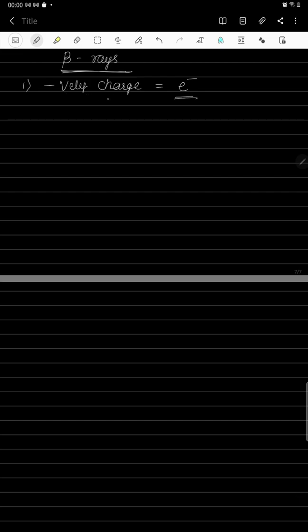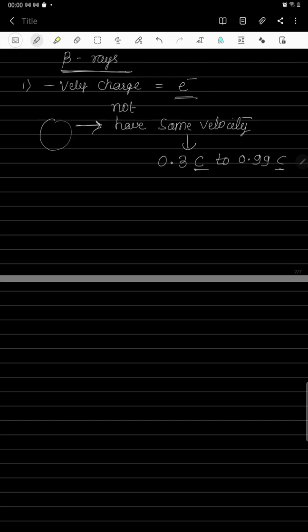The beta particles emitted from the elements will not all have the same velocity. Some beta particles may have different velocities, and their velocity will range from 0.3 c to 0.99 c, where c is the speed of light.